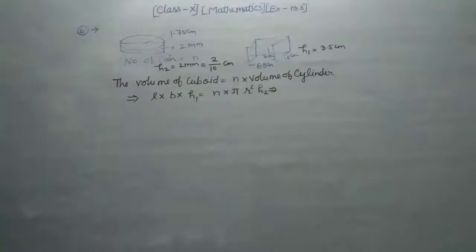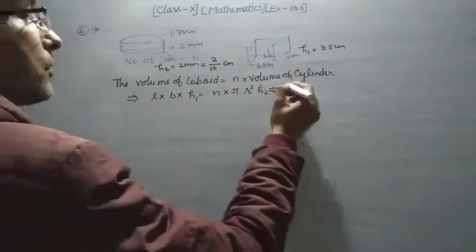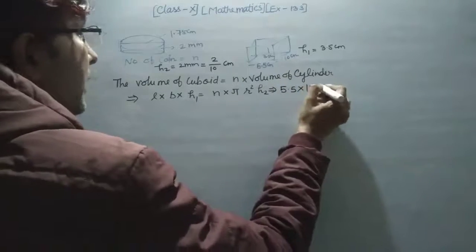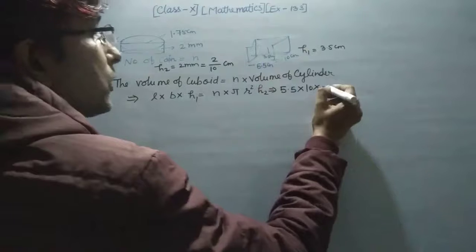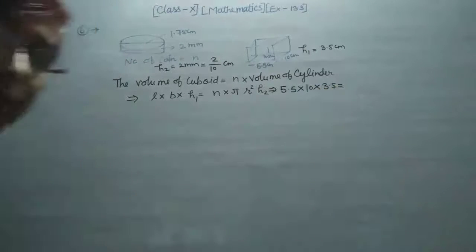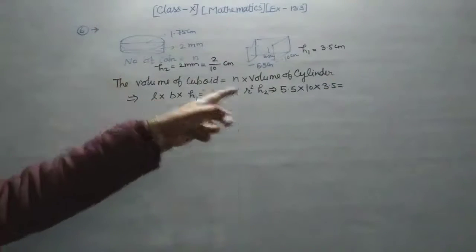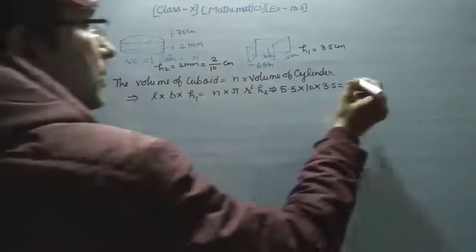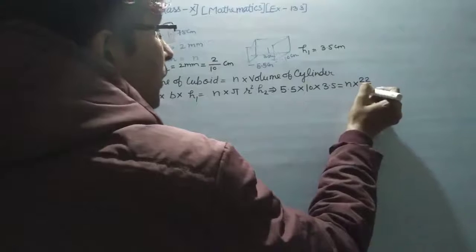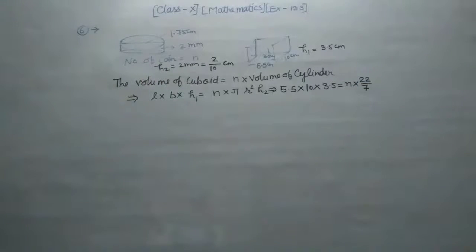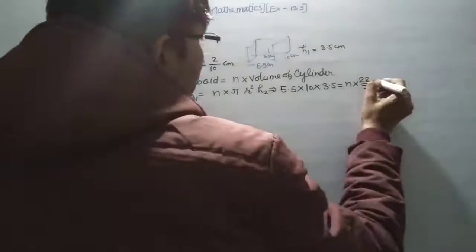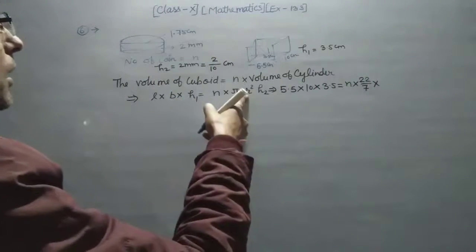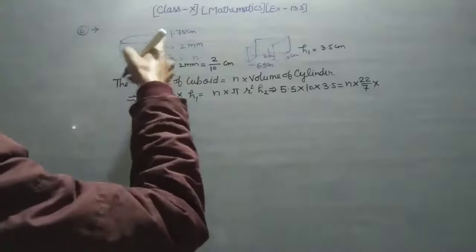Now you have to put the values. L is 5.5 and B is 10 and H1 is equal to 3.5 here, and now you have to put the next value. That value is N, so you have to put N into pi, 22 upon 7, or if it is given in the figure that it is 3.5, then you put 3.14. Then r is given here, the diameter is 1.75.